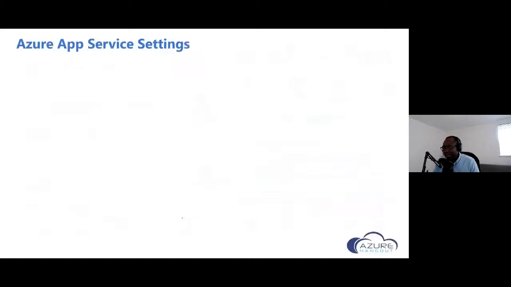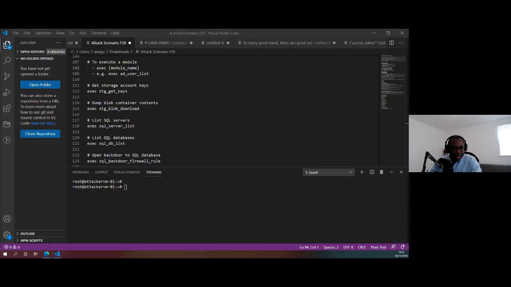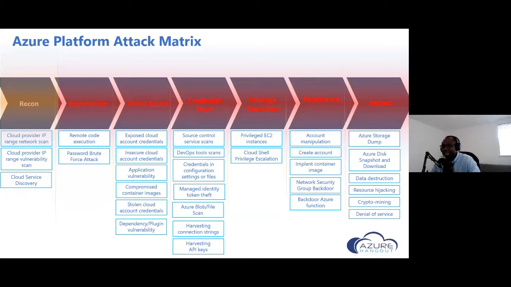So what we're going to do now is go to the demo, because I'm looking at the time. In the demo, I'll be showing you a combination of some of the things I've talked about: doing a cloud provider IP range vulnerability scan, identifying vulnerabilities in public applications running on the Azure platform, and doing managed identity token theft to compromise a token that can then be used to gain access to Resource Manager